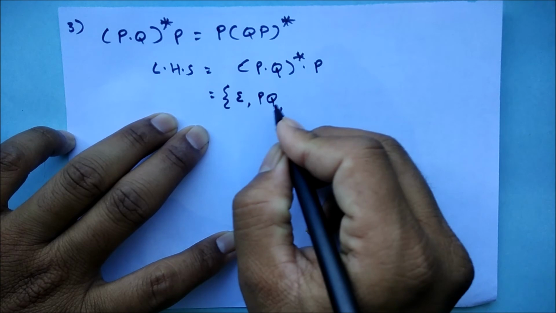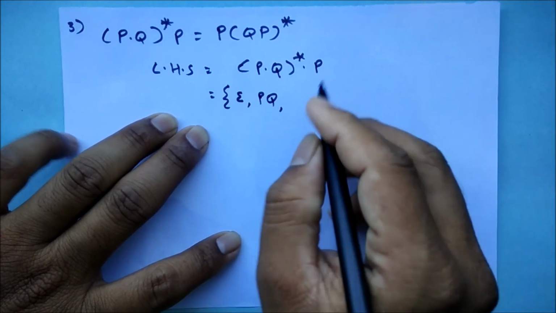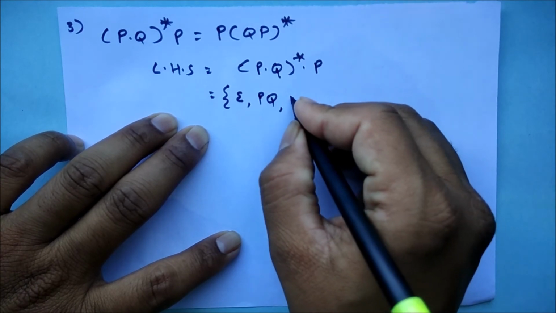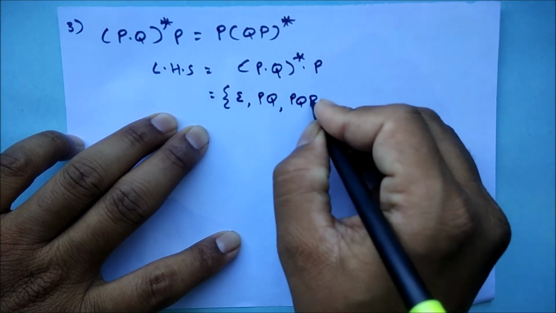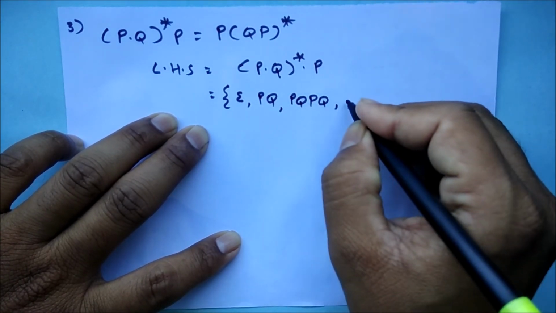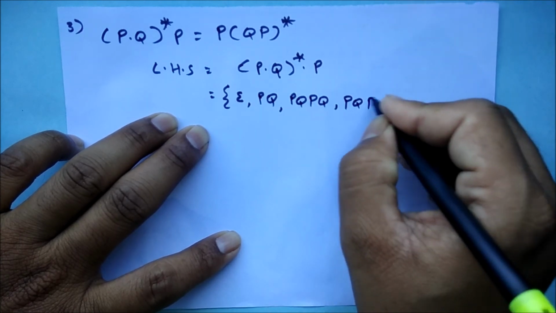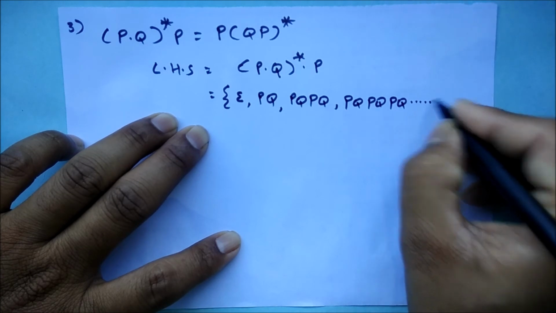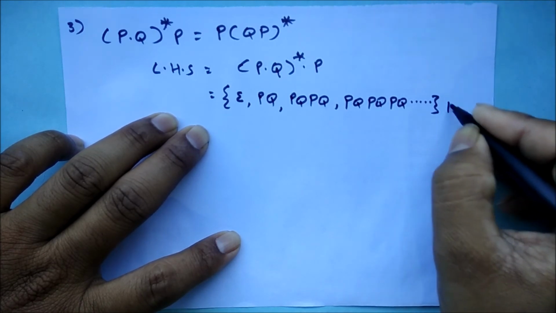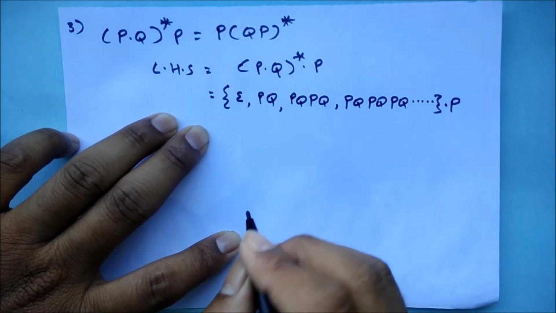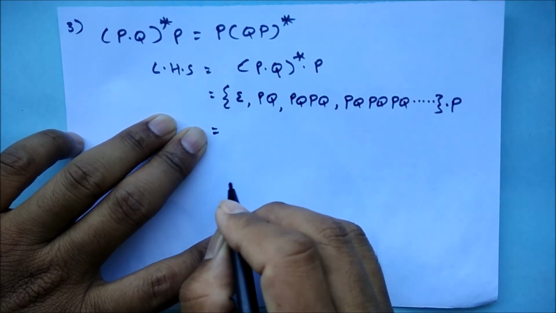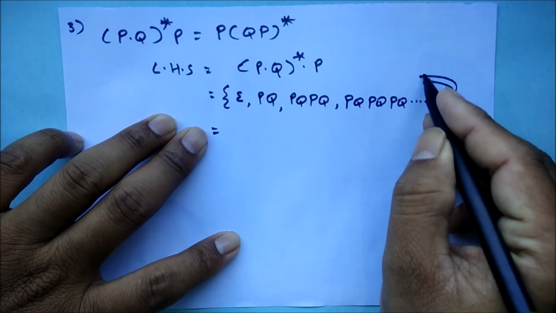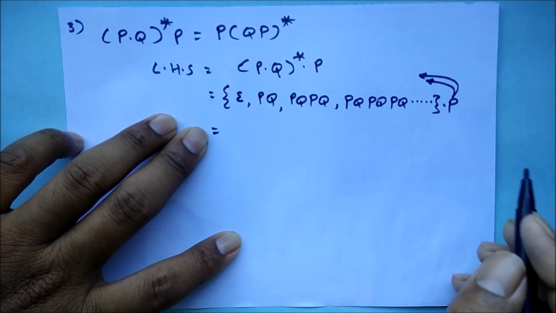So PQ, this will be the tight bonding in between these, if the star value is 1. If the star value is 2, then 2 times PQ. I hope you people are understanding this, right? PQ, and if the star value is 3, PQ three times, and so on, and this P as it is, right? So now let's go on multiplying this P.